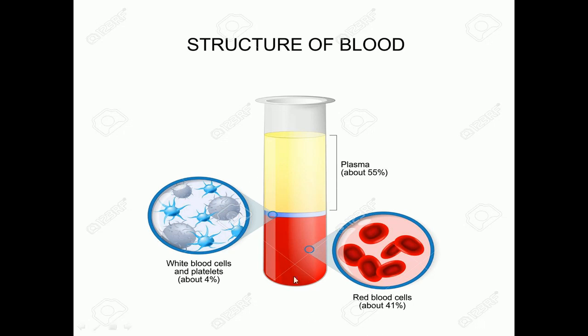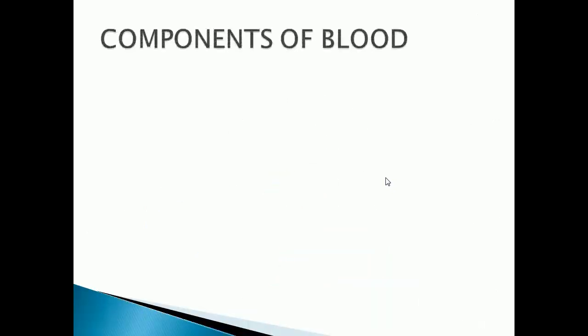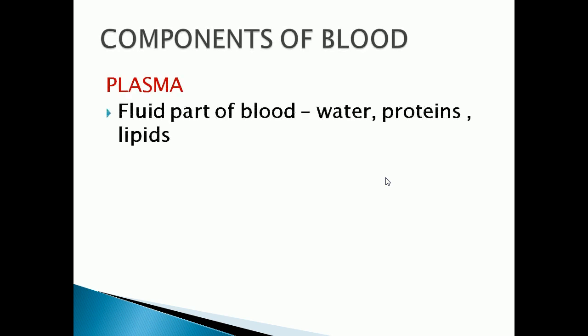So in this picture you can see red blood cells about 41 percentage, white blood cells and platelets together about 4 percentage, and plasma is about what? 55 percentage. Next we are going to see the components of blood briefly. First one is plasma. Plasma is the fluid part of the blood that is composed of water, proteins and lipids.